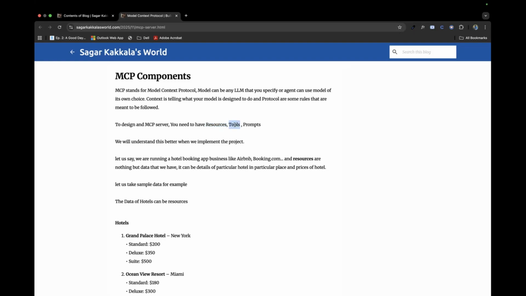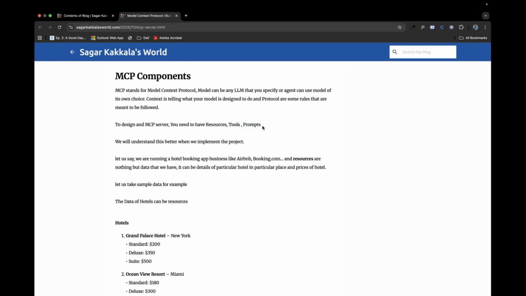And tools are nothing but, let's say, we could use an AI agent to book a hotel. So we could have one tool to get a list of information of hotels available in that particular city, and booking would be a different tool.